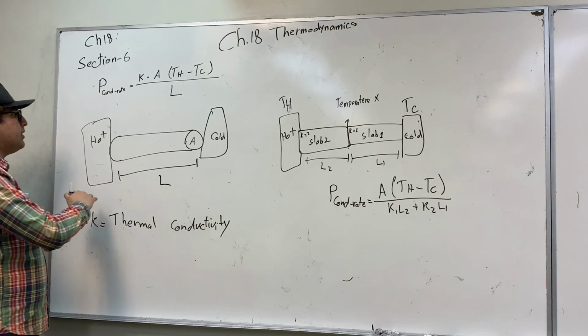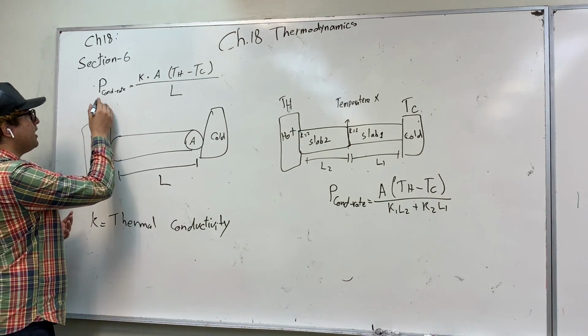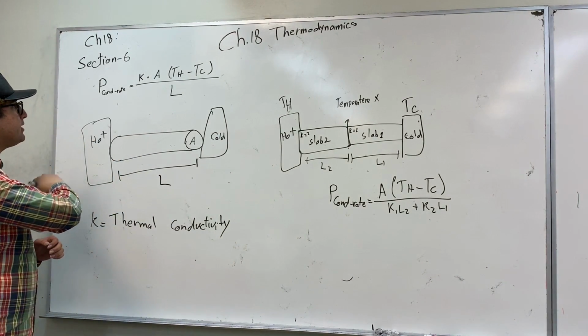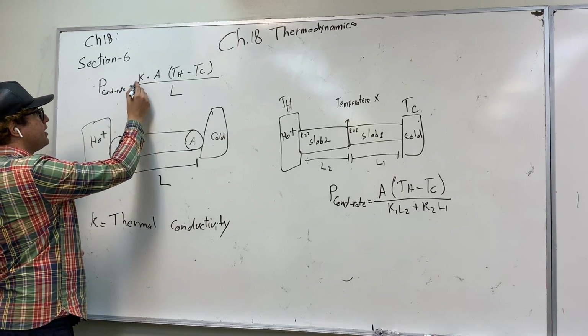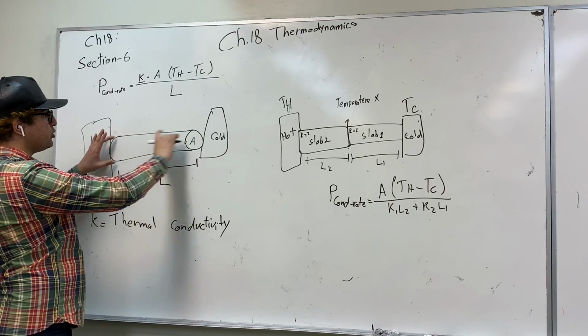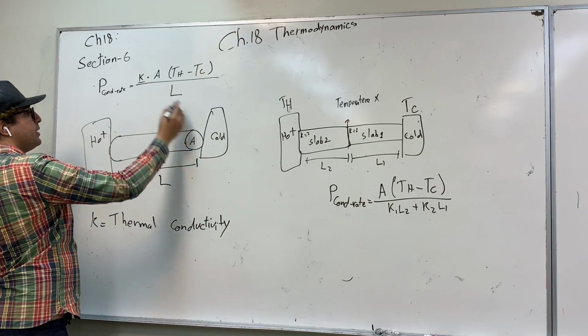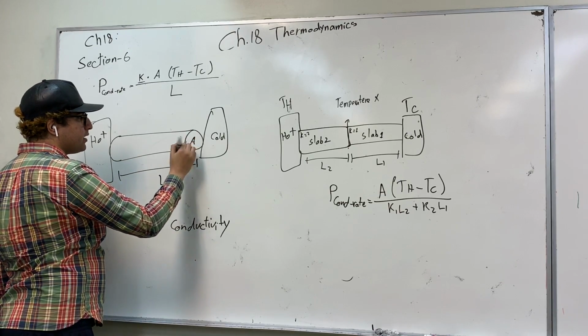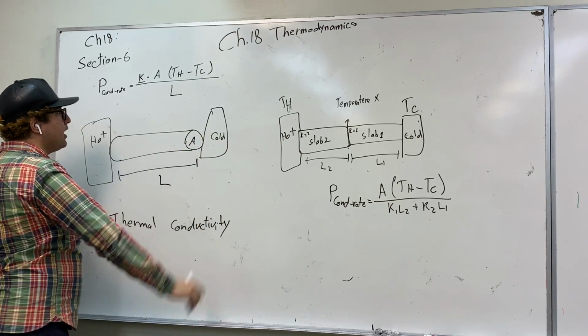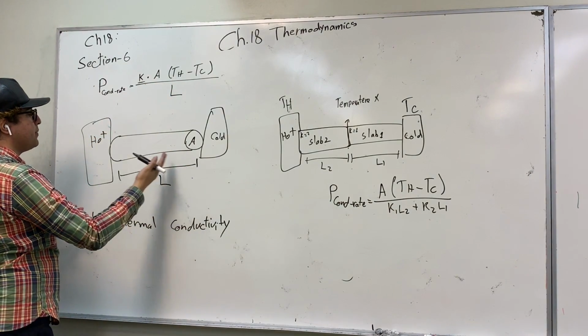And the energy or the temperature will be flowing at a rate that is equal to something called K, or the thermal conductivity of the material between the two bodies. And K will be multiplied by the cross-sectional area of the rod, and that is going to be multiplied by the difference in temperature.